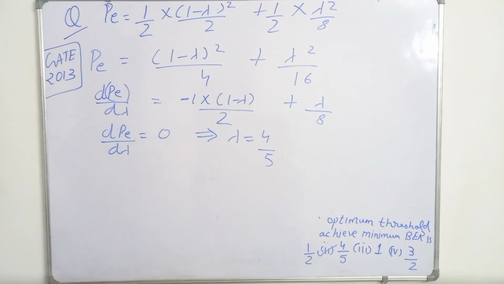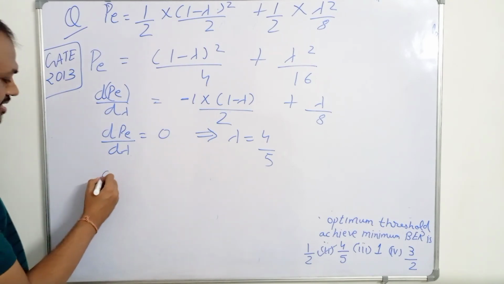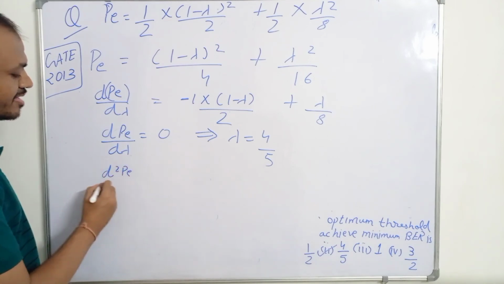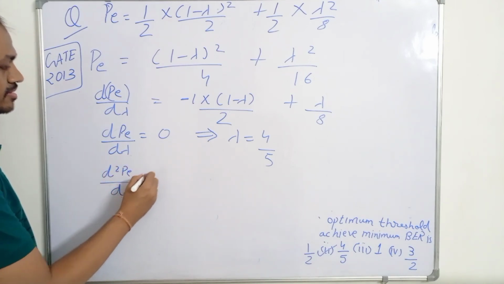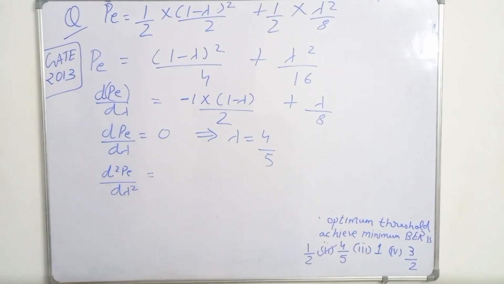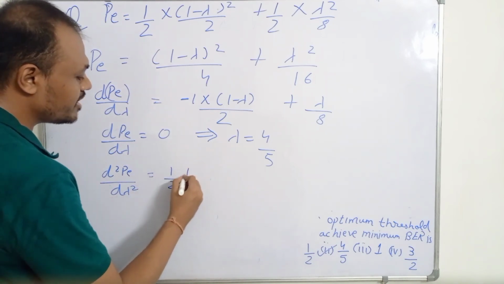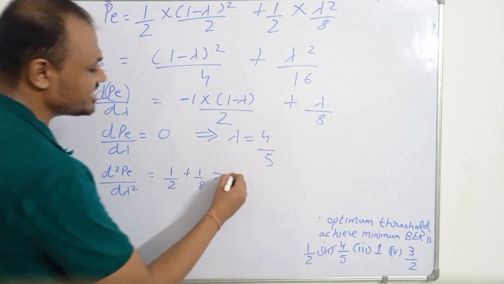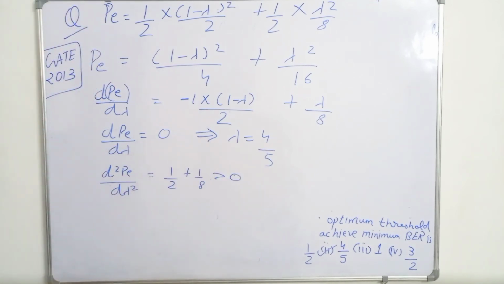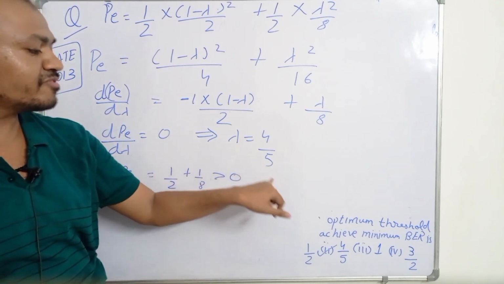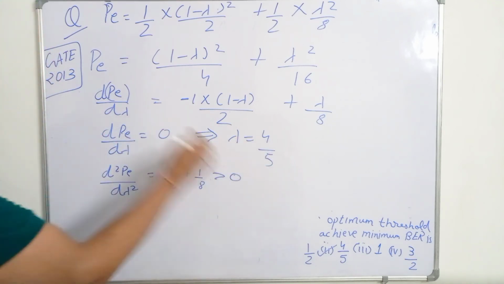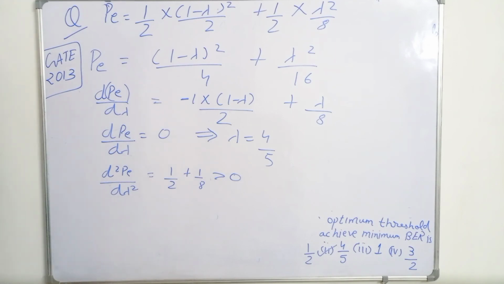And if you differentiate again, d square Pe by d lambda square, then we will get 1 by 2 plus 1 by 8. So obviously it is greater than 0, which means this is giving the minimum value. If you put lambda equal to 4 upon 5 here, we have already got our answer. We have already found the optimum threshold for minimum bit error rate.